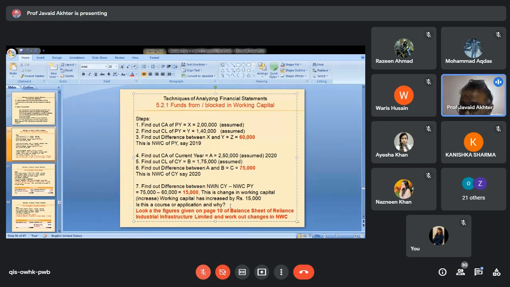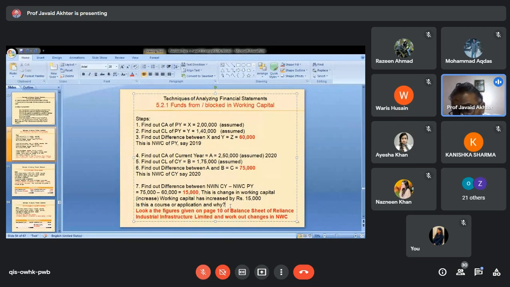Stock in the previous year was 10,000. Current year is 12,000. So 2,000 change is source or application? Your 2,000 rupees have been blocked. So it is certainly an application.